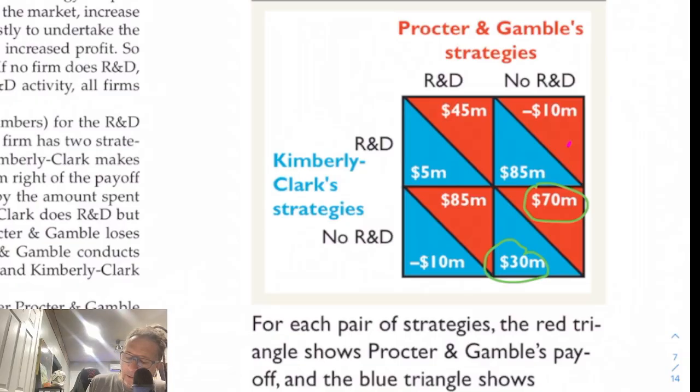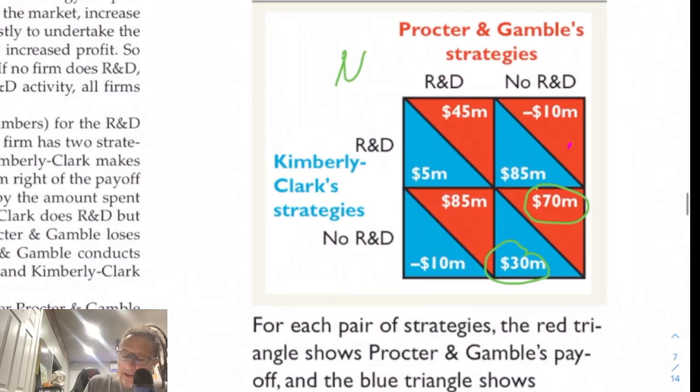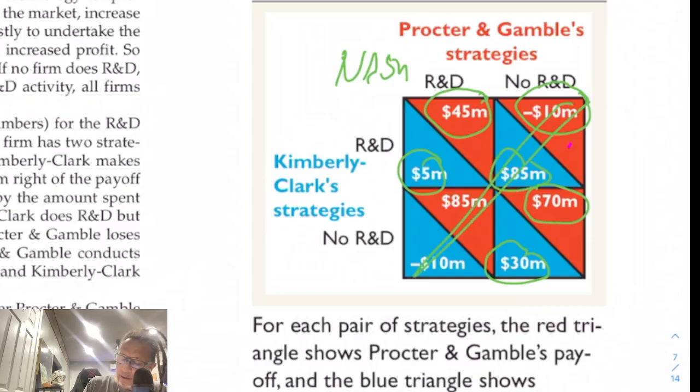So they're going to settle for their second best outcome. Again, this is going to be Nash, and they're going to end up here, where Procter and Gamble is going to get 45 million, and Kimberly-Clark is going to only get 5 million. You can see the consequences again are negative money. And so you don't want to end up in these squares, at least for these particular firms,